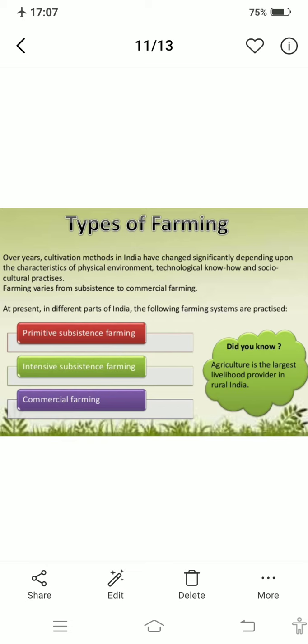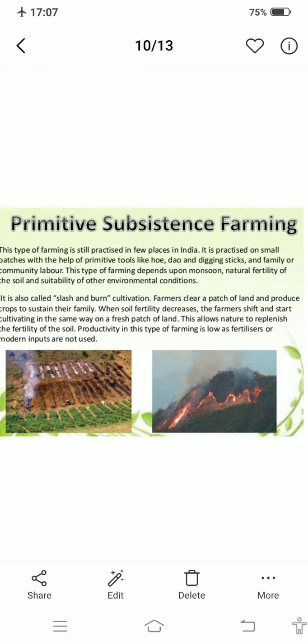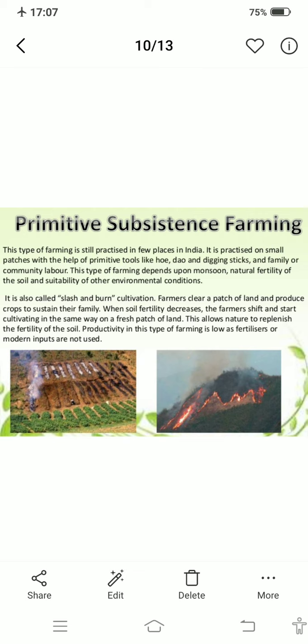First is primitive subsistence farming. Second is intensive subsistence farming. And third is commercial farming. So let's understand what primitive subsistence farming is. Students, another name for primitive subsistence farming is slash and burn agriculture. Why is it called slash and burn? Because the farmer clears a patch of land and produces cereals and other food crops.